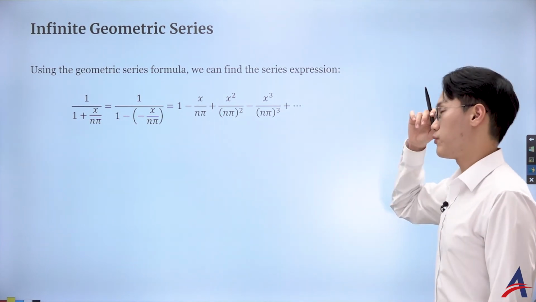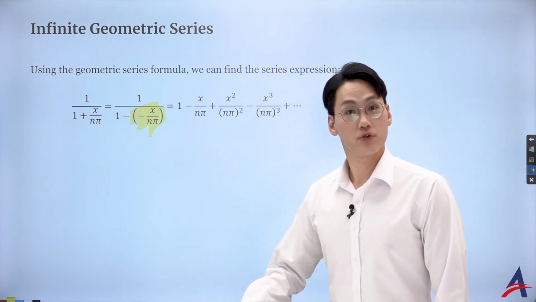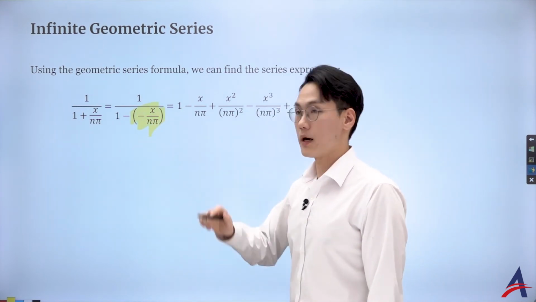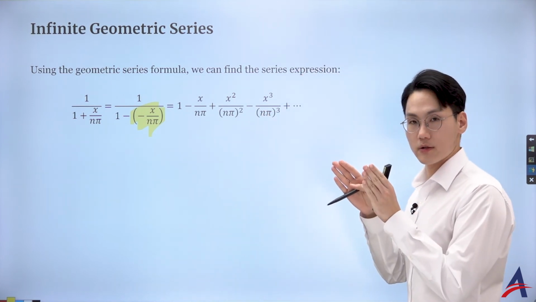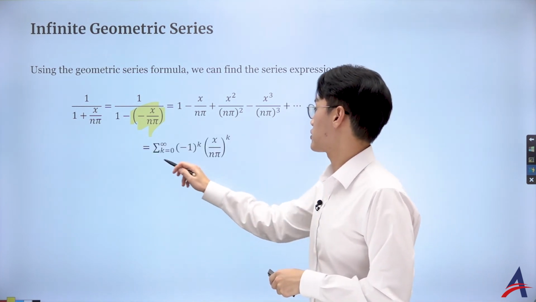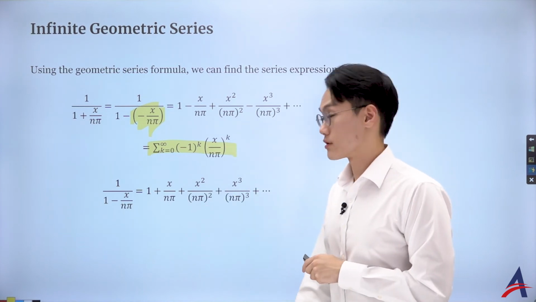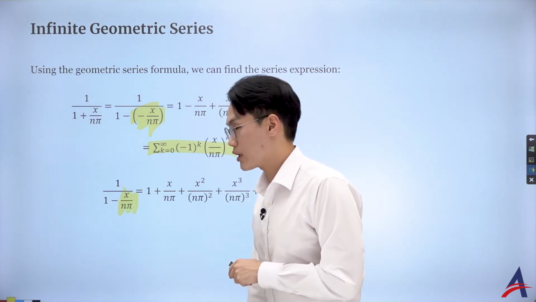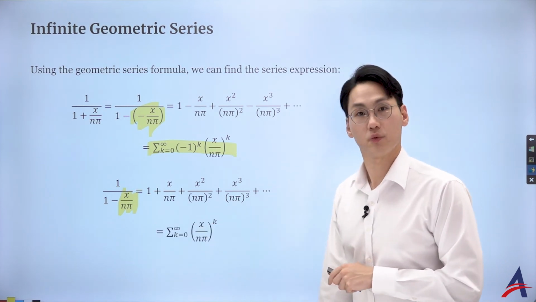Let me just write it right away. So yes, I'm just trying to use the infinite geometric definition to express them. So for this one, my common ratio will be negative x over n pi, where you know that the common ratio must be between negative 1 and 1. And then I can actually define it as an infinite series formula, right? Of the infinite series summation. So for this one, the common ratio is going to be x over n pi. Then I don't have any alternating terms. This is what we get.